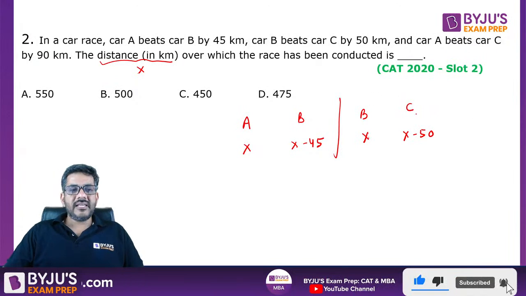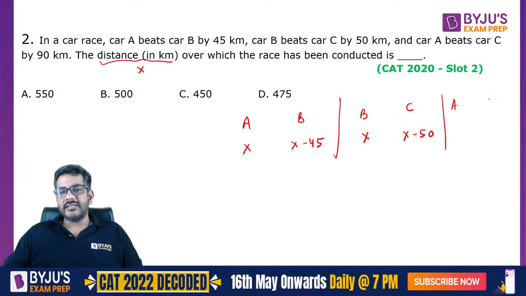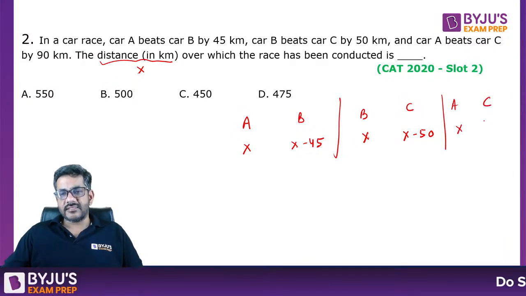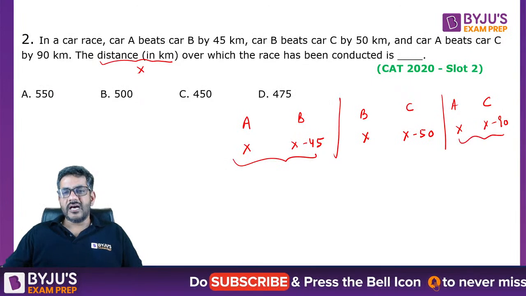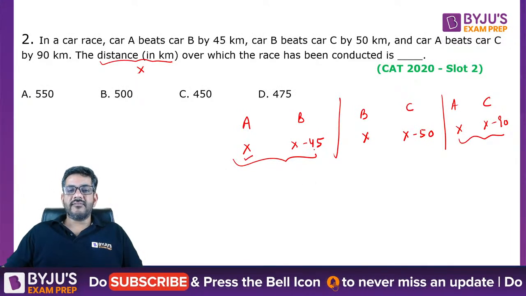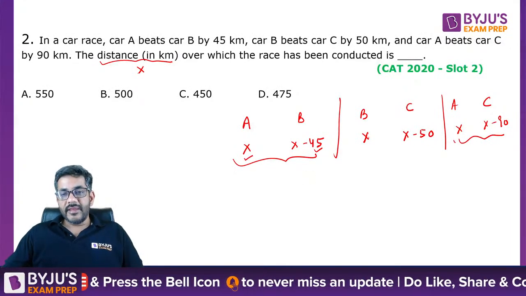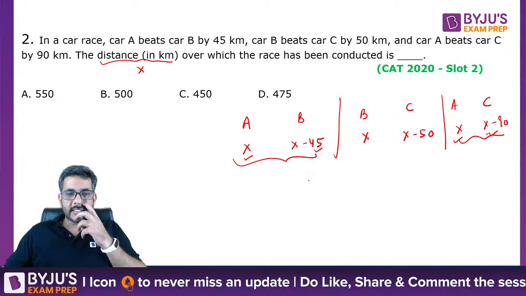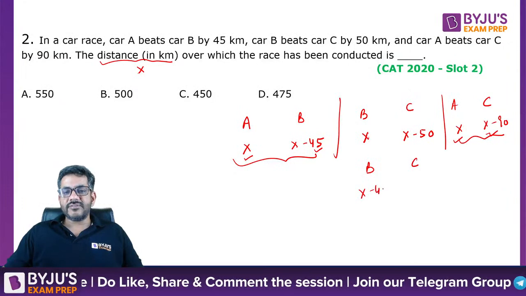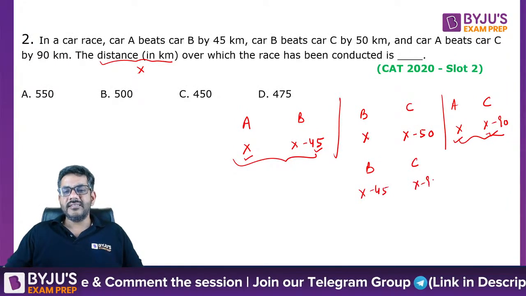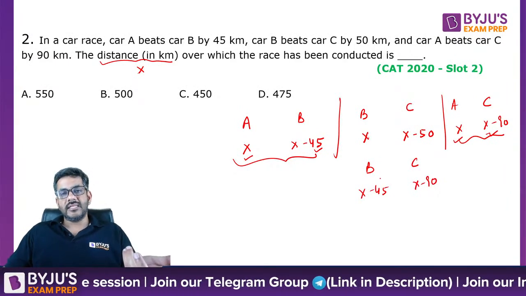And A beats C by 90. That means when A covers x, C covers x minus 90. Now from this first ratio and the last ratio, when A covers x, B covers x minus 45. When A covers x, C covers x minus 90. Can I say that B is to C is x minus 45 is to x minus 90? Because in both of them A is same, that is x.